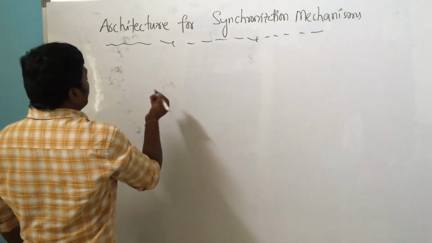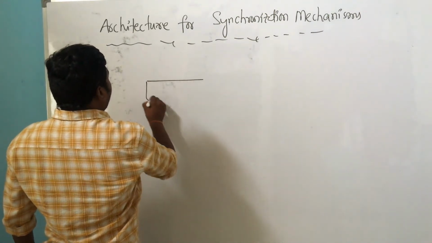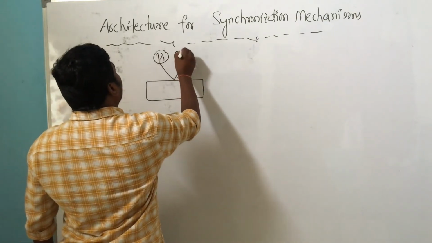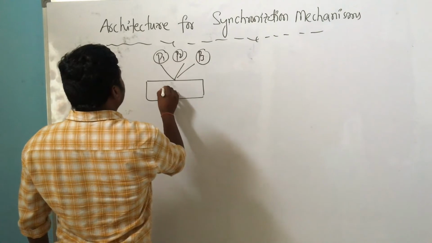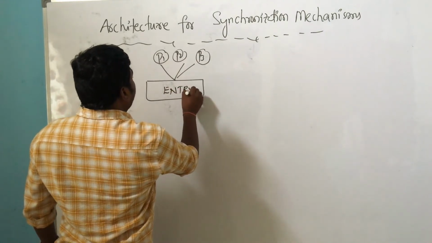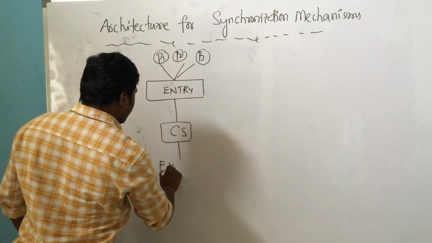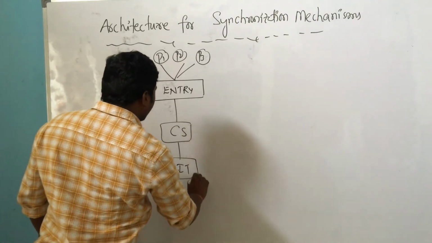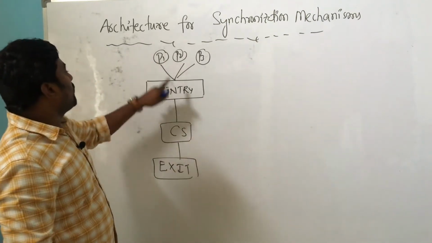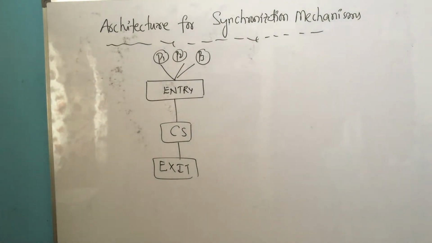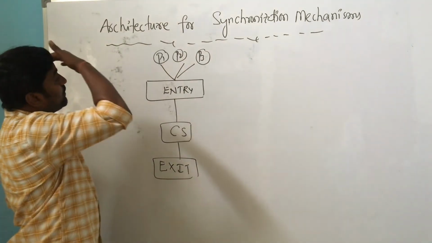Let's take another example. Please do understand, I am making a race condition. The race condition involves P1, P2, P3. This is the entry section, the critical section, and this is the exit section. The critical section must be used by only one process at a time. So this kind of protocol, this kind of architecture needs to be supported for designing any synchronization mechanism.